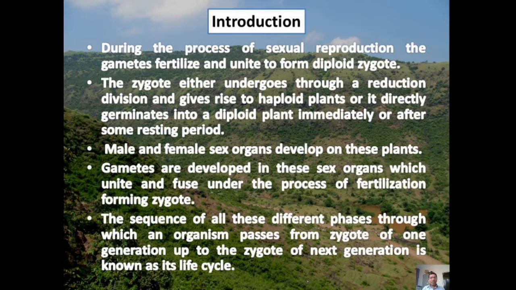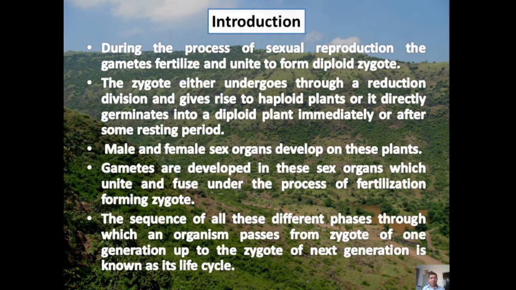Male and female sex organs develop on these plants. The gametes which are developed in these sex organs unite and fuse by the process of fertilization, forming a zygote. The sequence of all these different phases through which an organism passes from the zygote of one generation up to the zygote of the next generation is known as its life cycle.